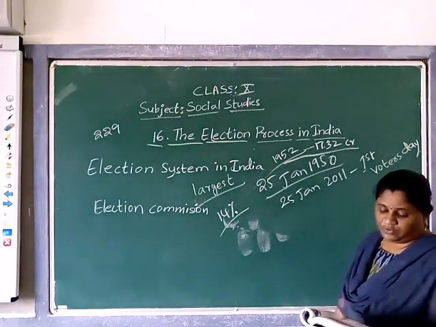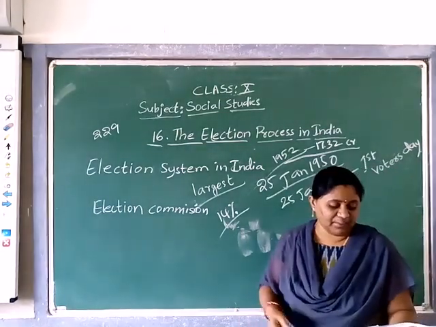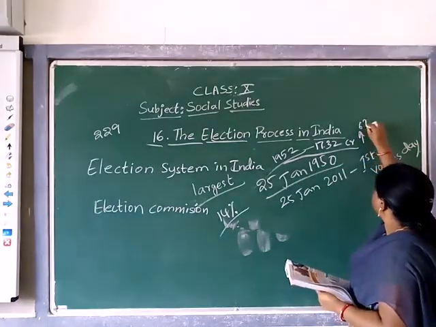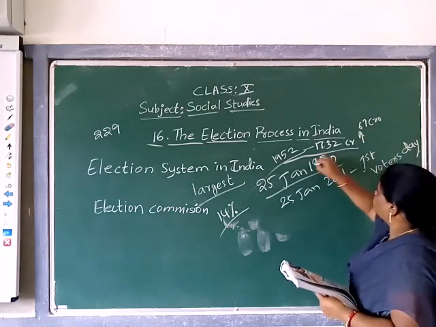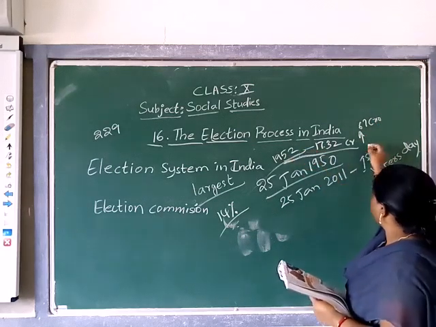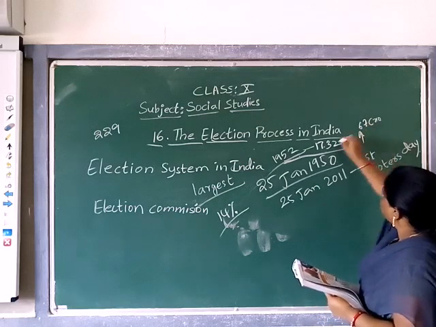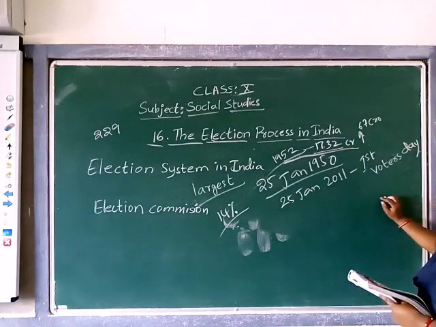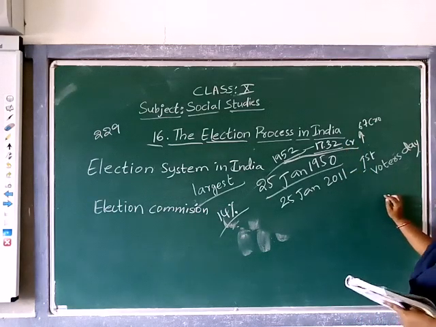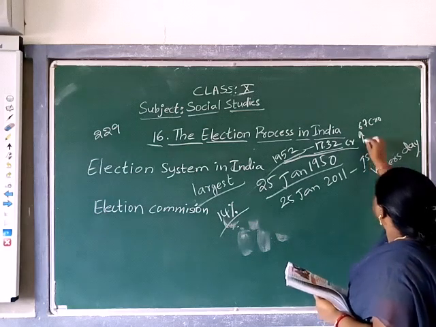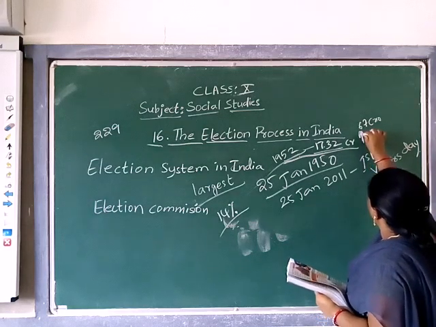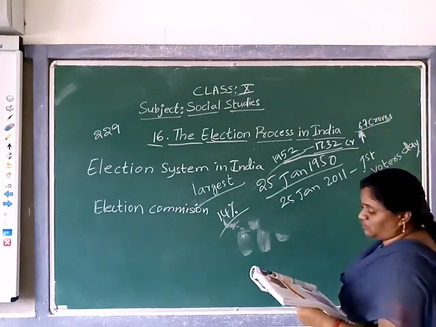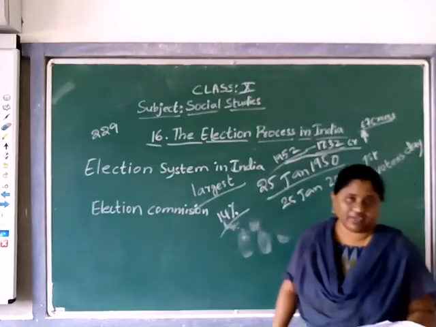17.32 crore voters. At present, the number of voters is above 67 crore. If we compare 1952 with now, there were only 17.32 crore voters then, but nowadays 67 crore people have voter IDs and the right to vote.